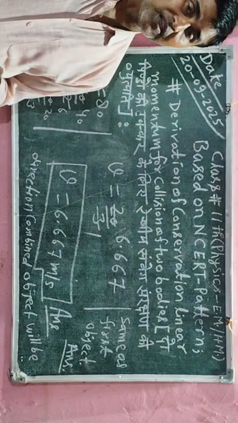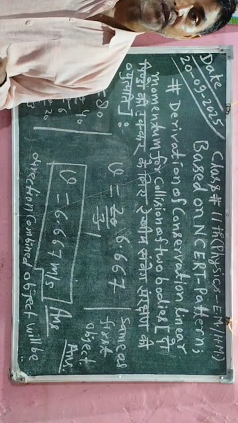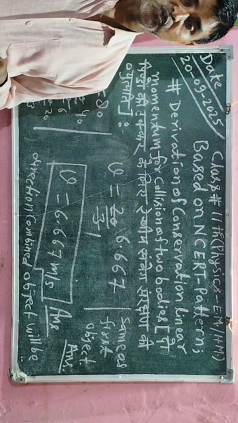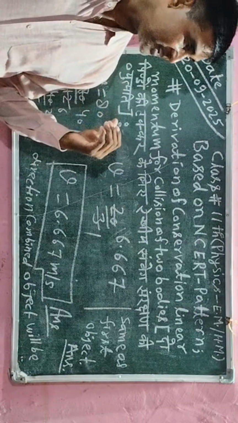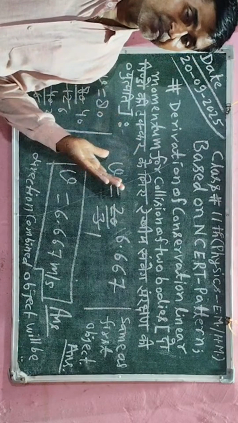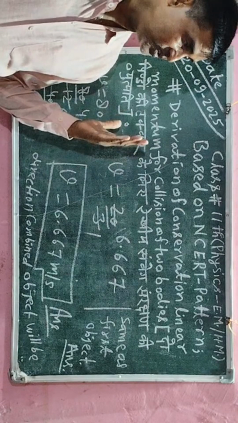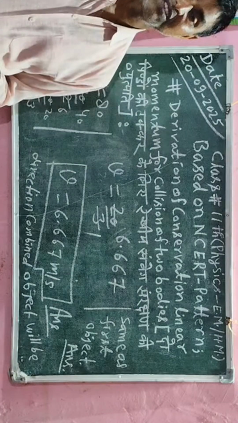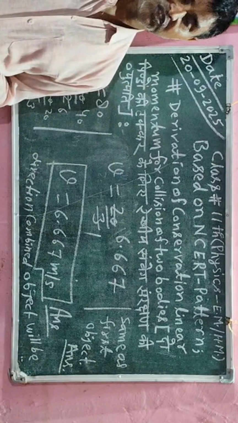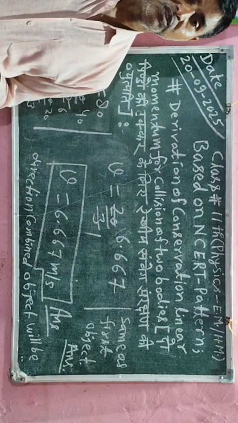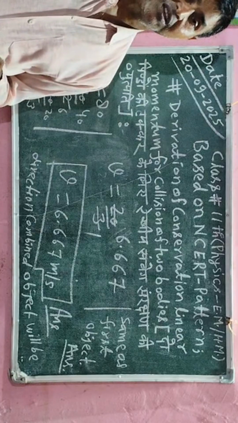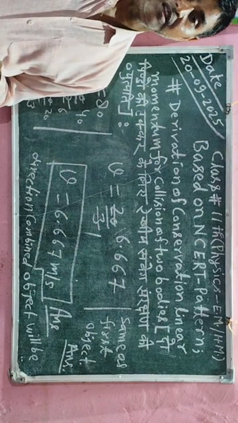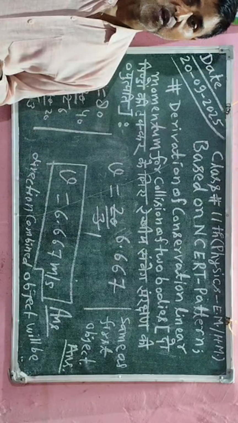So according to the law of conservation of linear momentum, the momentum before collision and after the collision will be the same. It means that force will be zero. It means that there is no external force applied on the object.